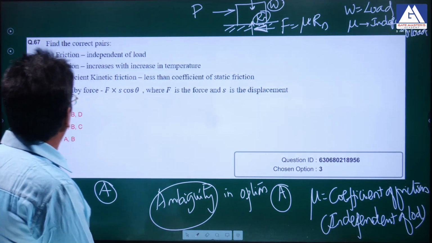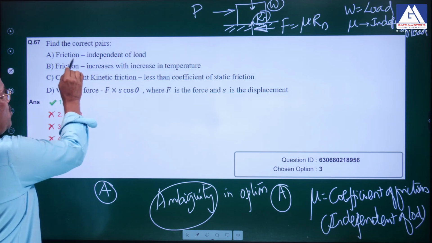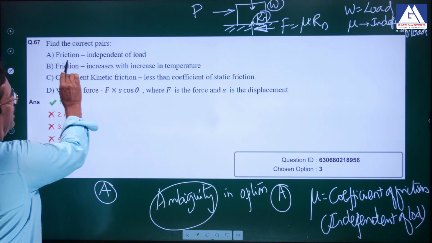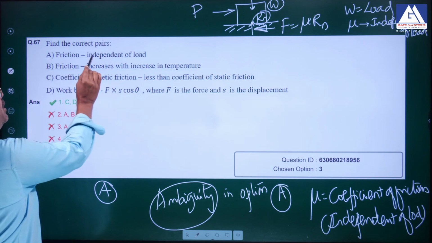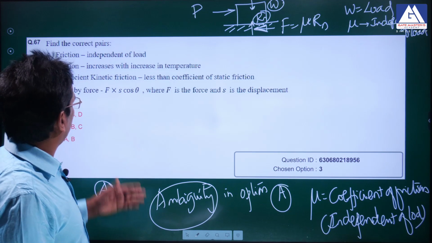So I can say you can challenge the question based upon the ambiguity in the question. If it is friction force, then fine, yes, it is dependent on the load. If it is a coefficient of friction, it is independent of the load. So people may take it any way. So that way there is an ambiguity in the question.